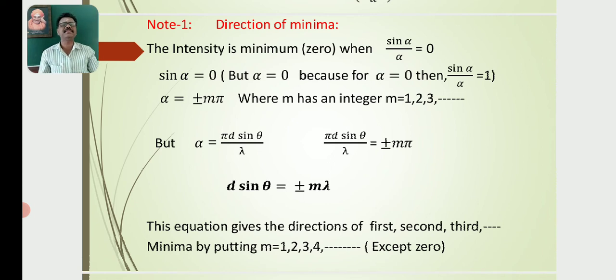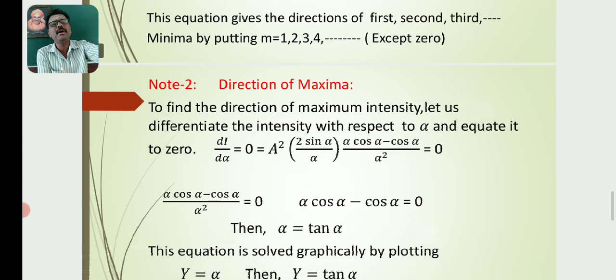This equation gives the direction of first, second, third minima. If m = 1, that indicates the direction of the first minima. If m = 2, the second minima. If m = 3, the third minima. So the equation d sin θ = ±mλ indicates the direction of minima.